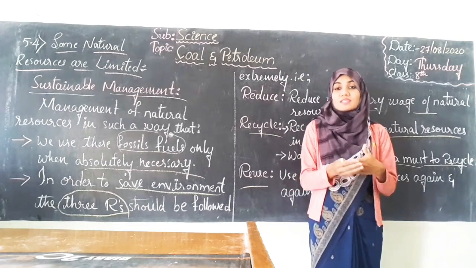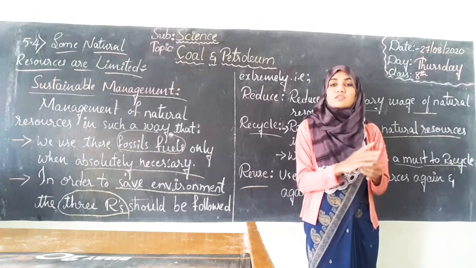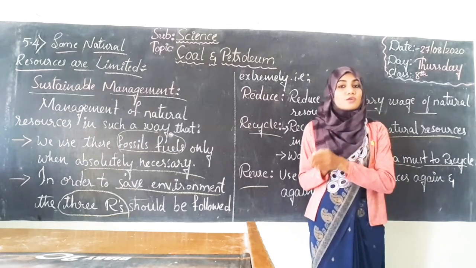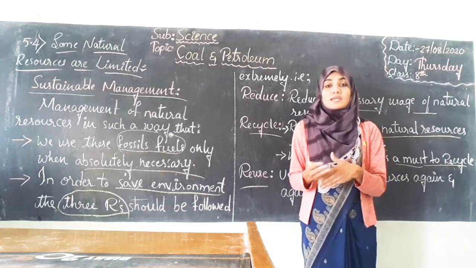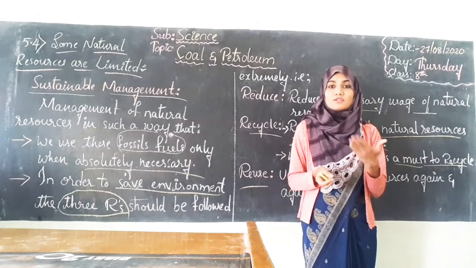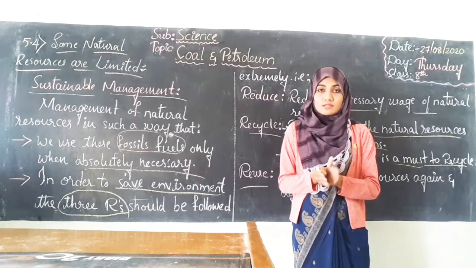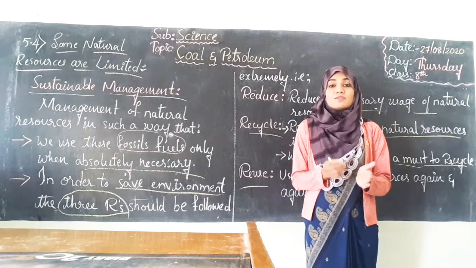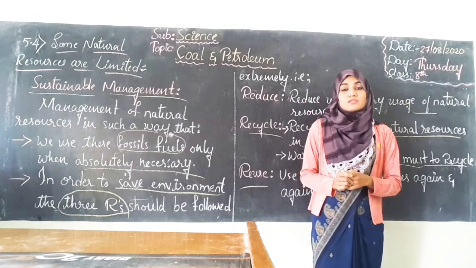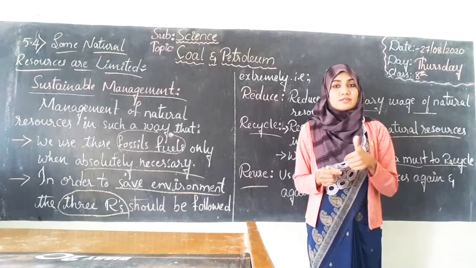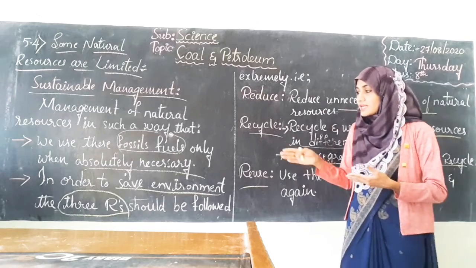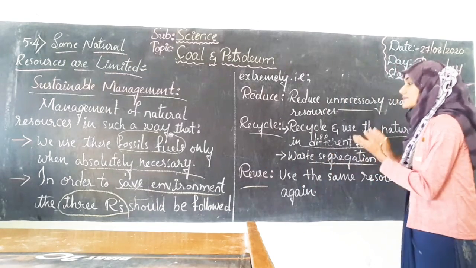Biodegradable means the waste which can be reused through a biological process. Such waste should be separated, and the waste which we cannot recycle again has to be kept separate. For example, once we have taken a water bottle, we consume the water and throw away that plastic bottle. Instead of throwing the bottle, we have to keep it with us and carry water from home in the used bottle. In such small ways, the things we do in our daily life can be made very beneficial to the environment if we follow the recycle process.